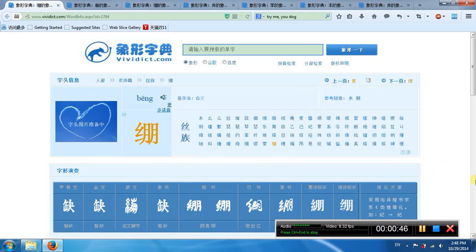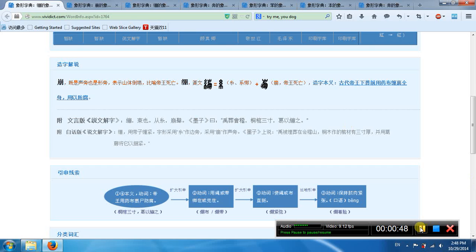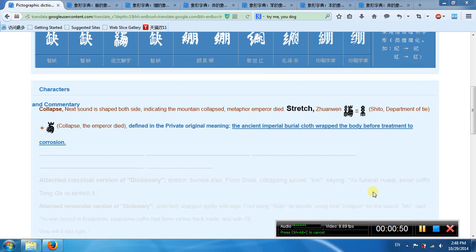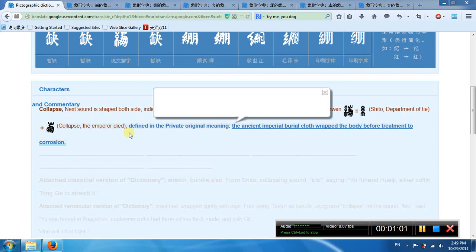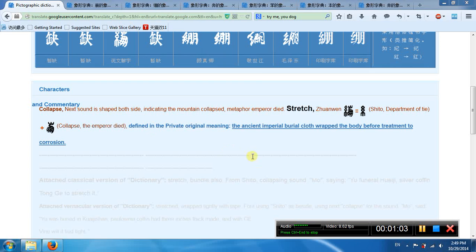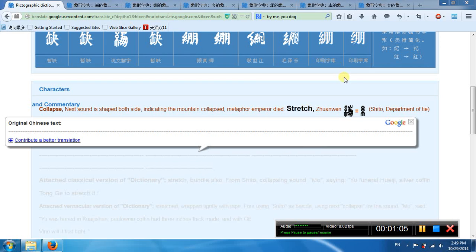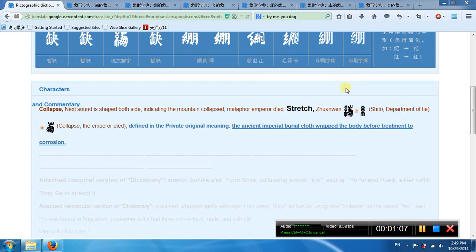This is beng. So this word has two parts, okay? It's the left part. Left part means tie, okay? This part means collapse. The king died, okay? Emperor died. So when the king dies, they use the clothes wrap the body, so prevent the corrosion.